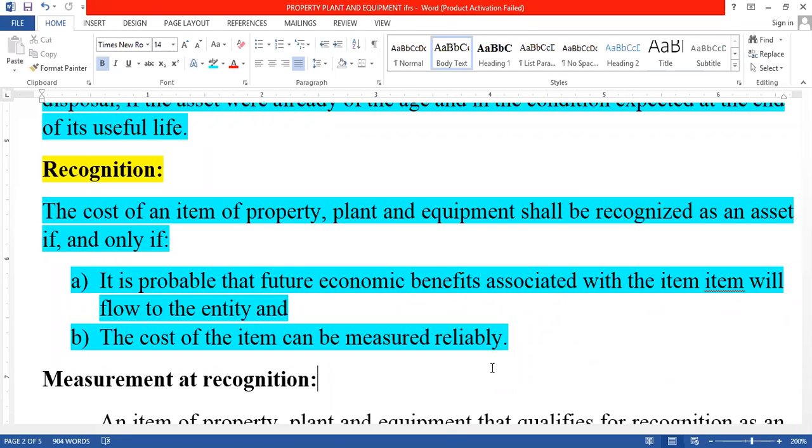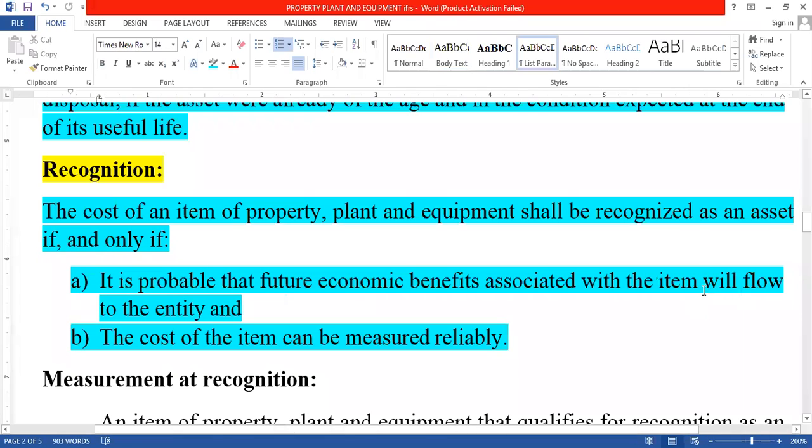When do we identify it as a cost related to property plant and equipment? When and only when, under what condition and criteria do we identify it? The first condition: it is probable that future economic benefit associated with the item will flow to the entity.